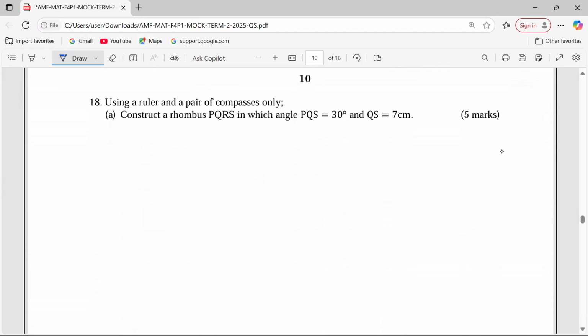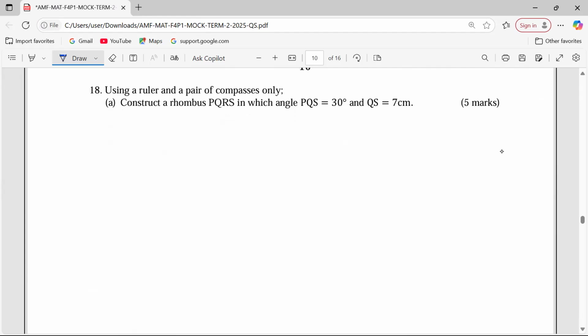Something that you're supposed to understand about a rhombus is that it's just a twisted square. It means that all sides are equal and also opposite angles are equal. Something else that you're supposed to know about a rhombus is that the diagonals of a rhombus meet at right angles.